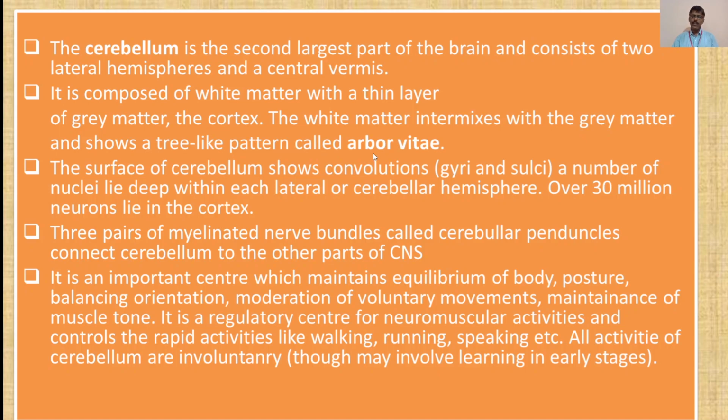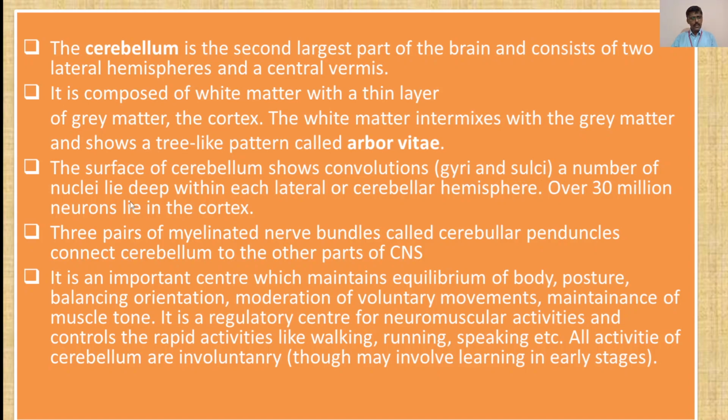The white matter intermixes with the gray matter and shows a tree-like pattern called arbor vitae. See the spelling. Now these specific terminologies may be asked in multiple choice questions or single sentence answer questions, so you have to remember these terminologies. The surface of the cerebellum shows convolutions, as described in the earlier lecture. They are called gyri and sulci.